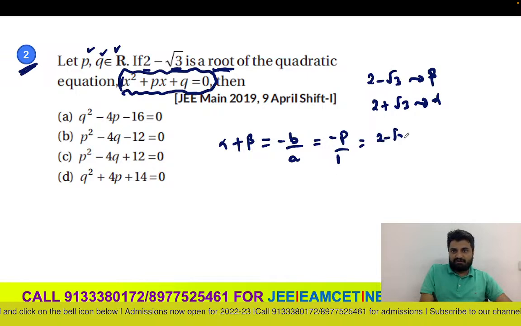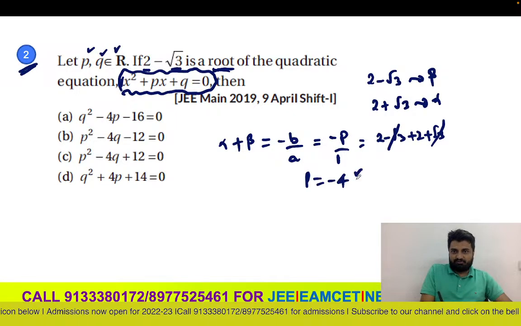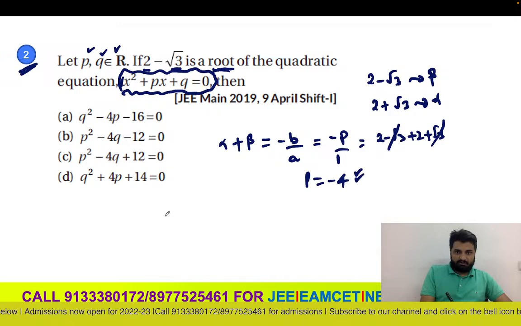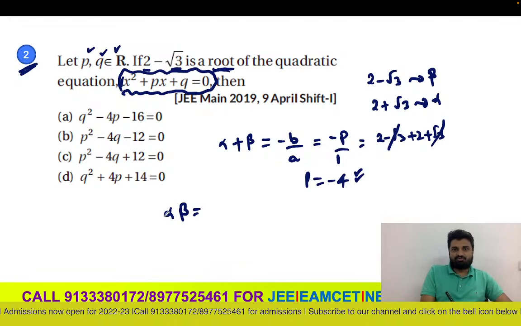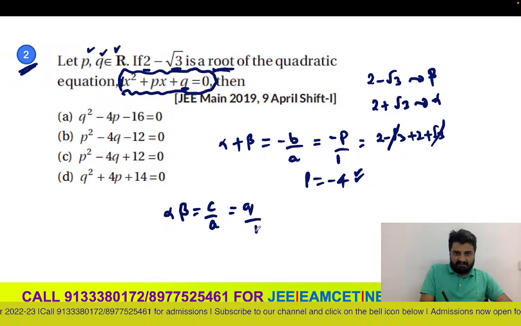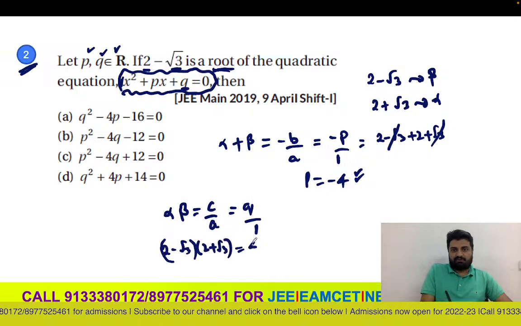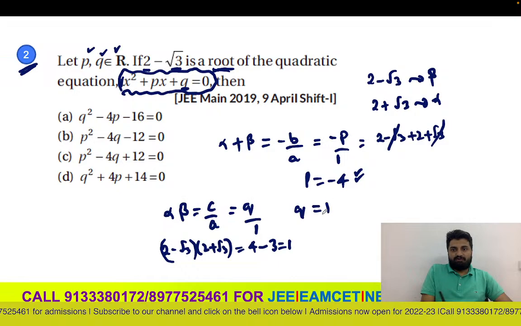And what is the sum of the roots? 2 minus root 3 plus 2 plus root 3, that means I'm adding them. So root 3 cancels. p value is minus 4 we will get. Now what about q? Product of the roots, alpha into beta, is nothing but c by a. C value here is nothing but q. A value is 1. Alpha into beta will be 2 minus root 3 into 2 plus root 3, a minus b into a plus b, a square minus b square. So 4 minus 3 is nothing but 1. So q value is 1.